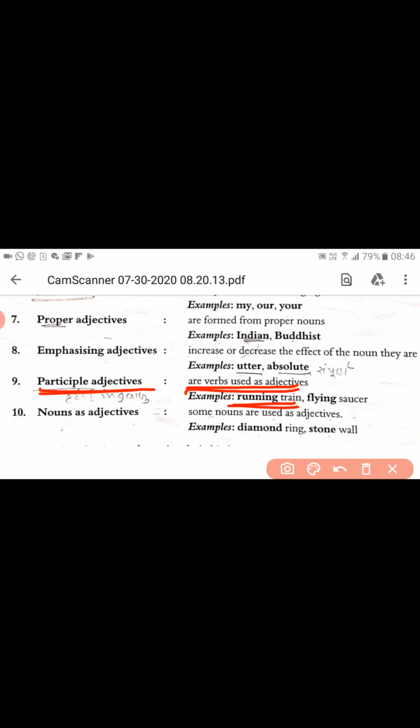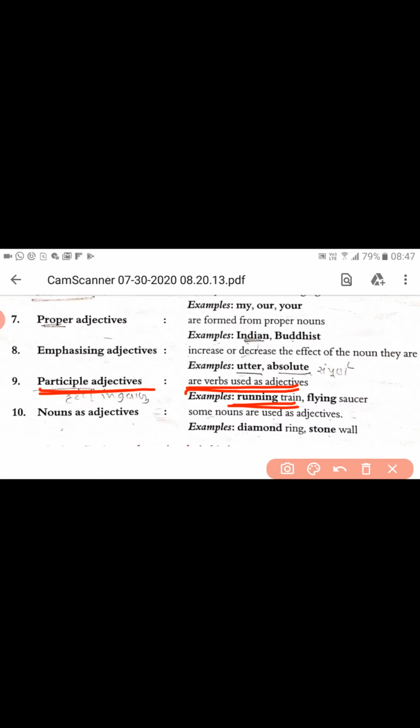One more, running bus. So here the bus is there, but in what position or posture? That is running. So here the word running becomes the participle adjective. Flying saucer, flying machine, flying bird, crying boy, all these words say something about the noun, and this becomes the participle adjective. The verb with ing or ed form, or the third form of the root verb, is known as the participle adjective.